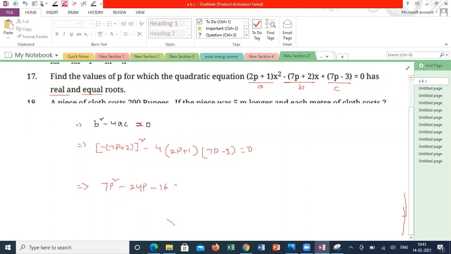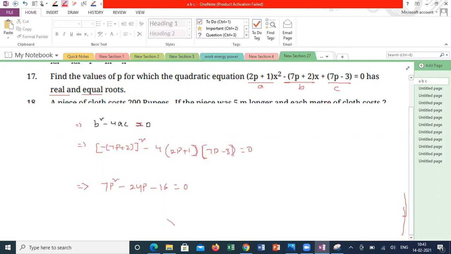Sir, is the 4 for both the brackets? Is 4 multiplied to both 2p plus 1 and 7p minus 3?